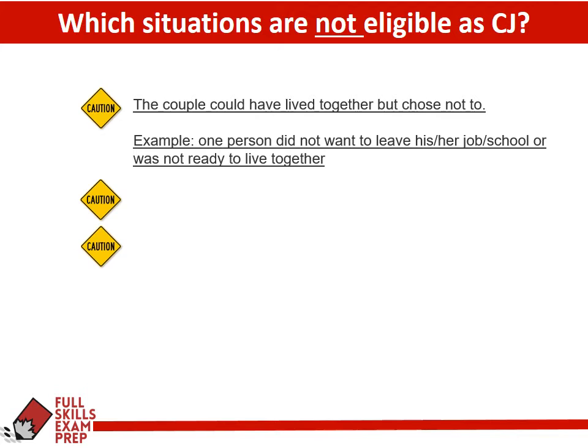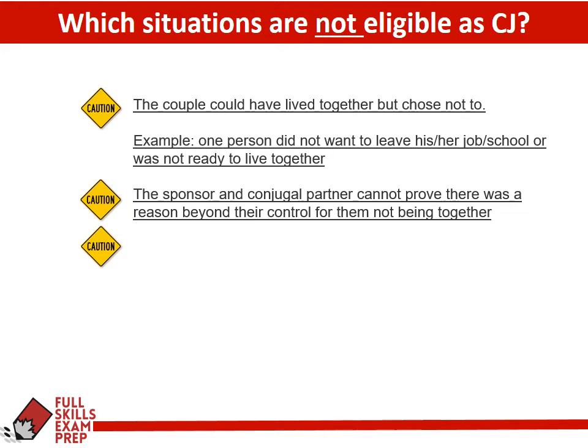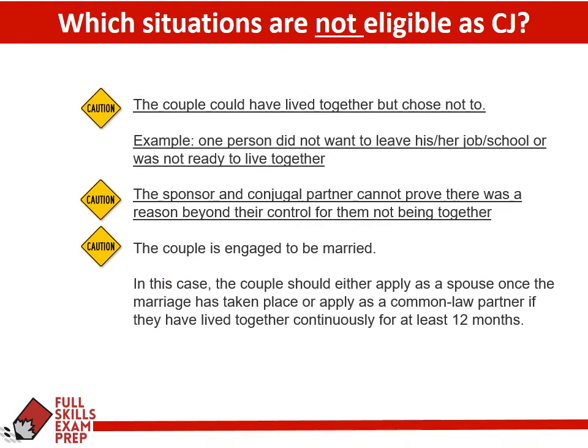And with the example that we saw in the lesson, if one person chooses to not leave his or her school or job, or they're just not ready to live together, that doesn't qualify someone as a conjugal partner. And you can see with Sonia, it seems that she wants to stay in school and then maybe immigrate afterwards. Okay, and of course they can't prove that there is a reason beyond their control for them not being together. We saw the fiancé aspect of this question before, where a fiancé would have to either get married or live in a common law relationship in order to immigrate.